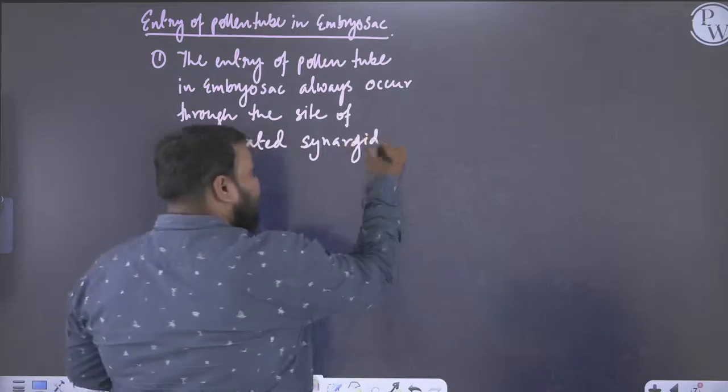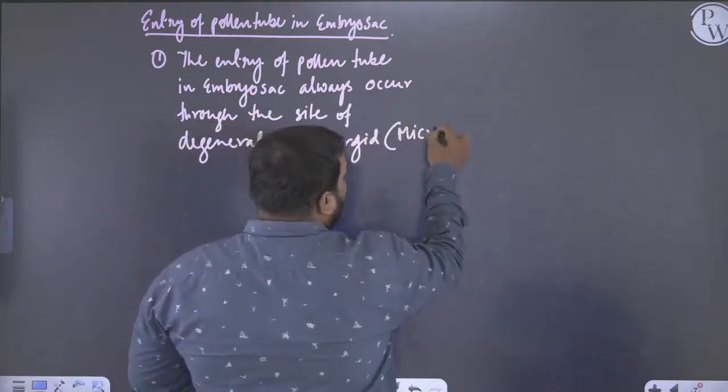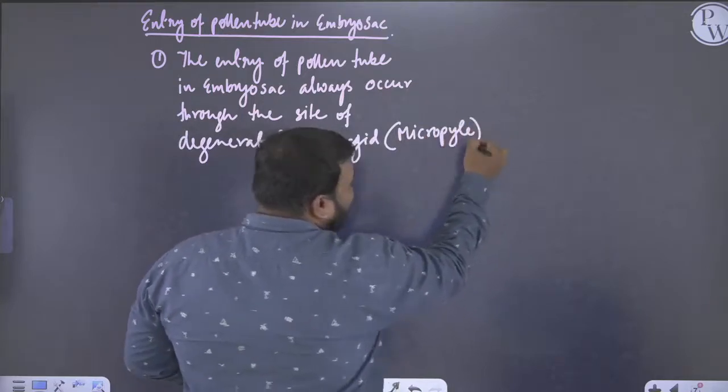And the site of degenerated synergid, this is also the site what we call as micropyle.